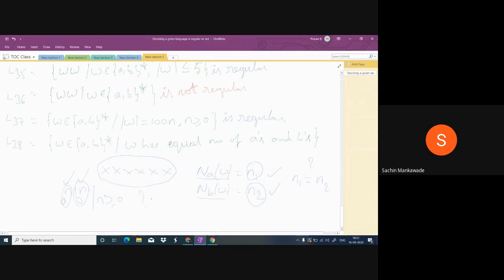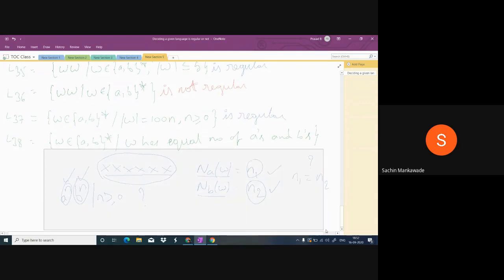For that, a memory is required. So it is impossible. So it is not regular. Here, the string is any combination of A and B. Whenever A comes, you have to count them. Whenever B comes, you have to count them. And you have to check whether they are equal or not. For that, a memory is required, and it is not possible because here the string is of infinite length.